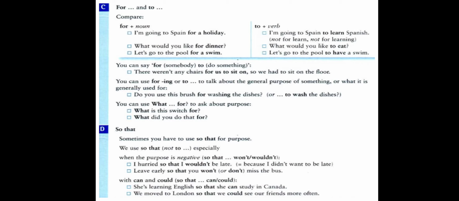On the other hand, we have I am going to Spain. If we want to speak about the purpose here, we can use to and the base form. I am going to Spain to learn. Here, when we put to, then we use the base form, not a noun.